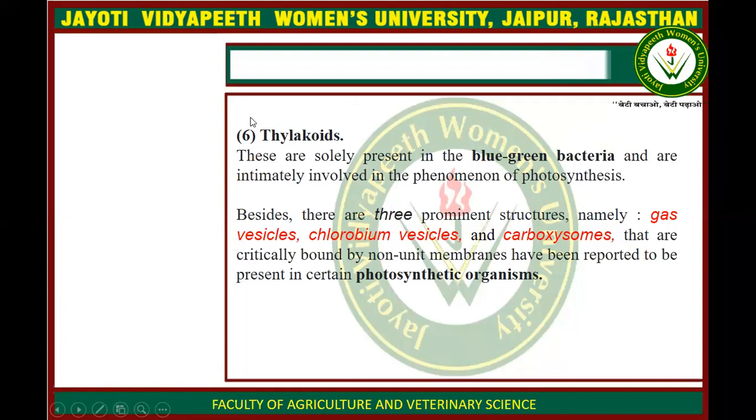Besides the thylakoids, they also have gas vesicles, chromatophore vesicles, and carboxysomes, which we are going to discuss in the next slides. And these are characteristic of photosynthetic organisms. So they are found only in the blue-green bacteria, which are photosynthetic bacteria.